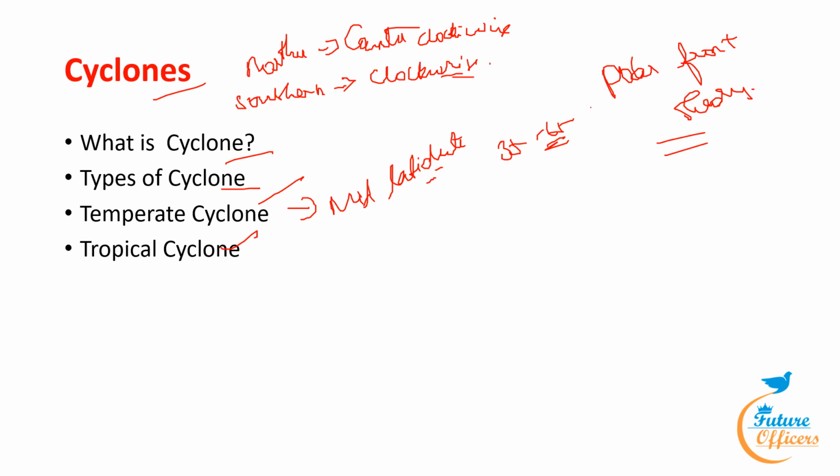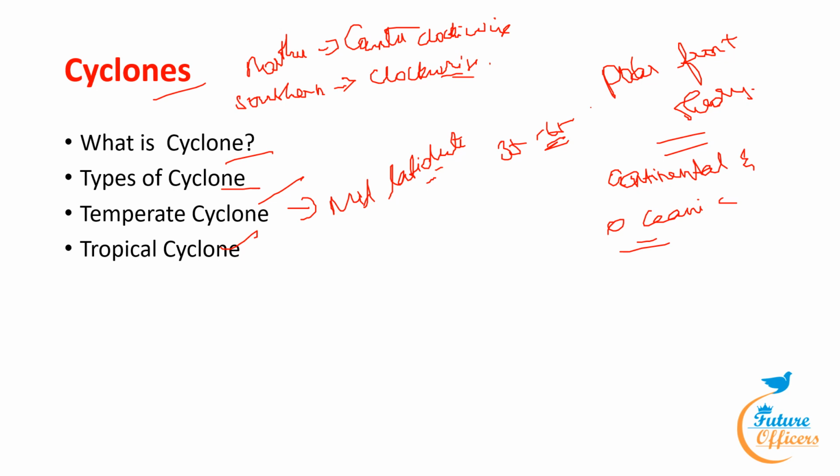The source of energy for a temperate cyclone is moisture found in hot, humid, and lighter air masses. Later on, the moisture contributes to the creation of cooling condensation clouds, which lead to rainfall. Temperate cyclones can form over both continental and oceanic surfaces because the moisture in warm air masses serves as their energy source.